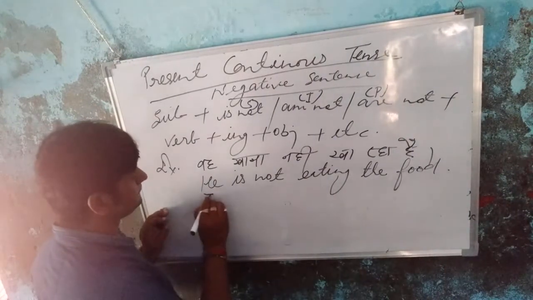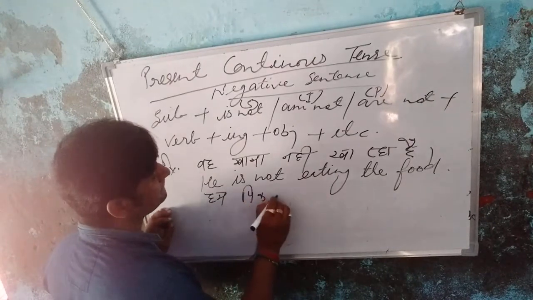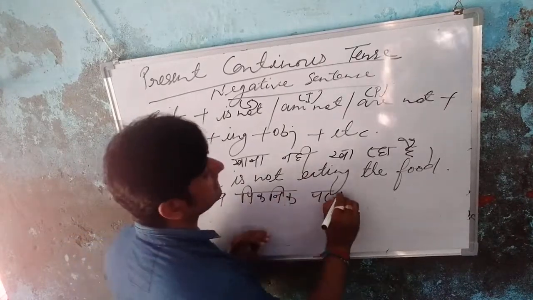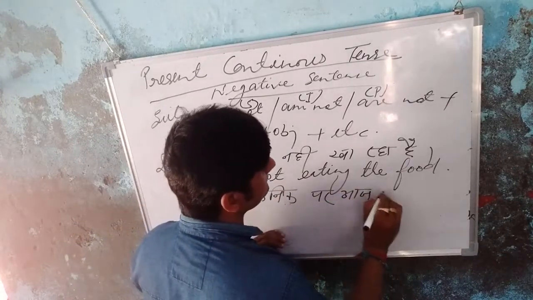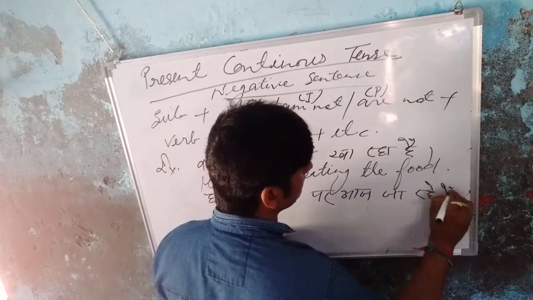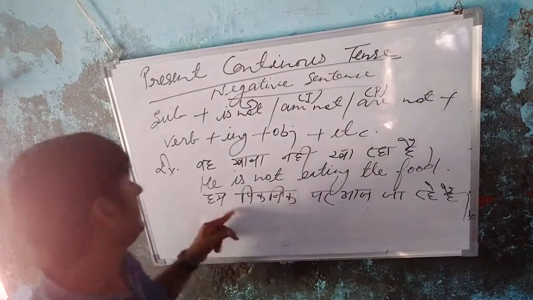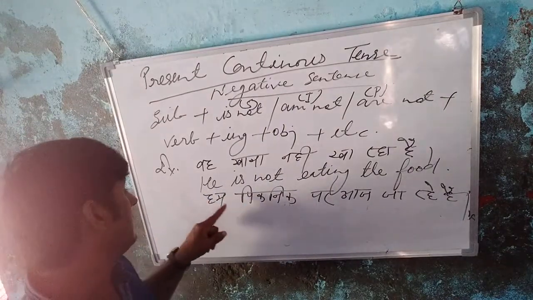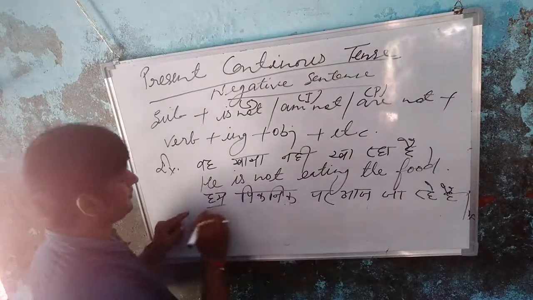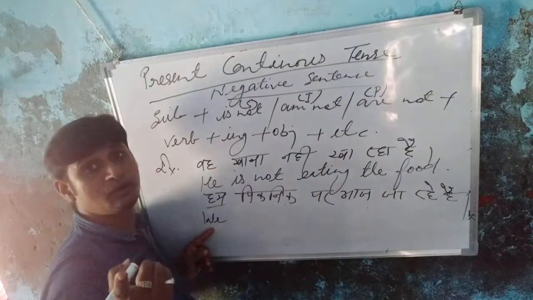Okay students, and for plural number: हम पिकनिक पर आज जा रहे हैं. Students, is we singular or plural? We is plural number. So first हम, so we, and we is plural, so what helping verb will you use?